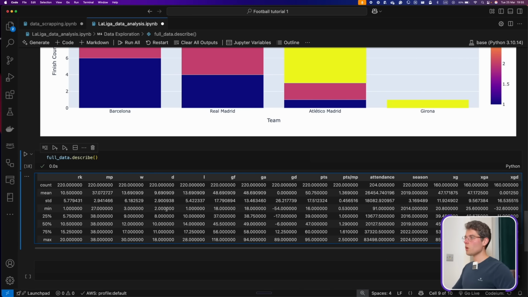Let's say, for example, we see on average the MP, which is the match points per game, I assume. Yeah, it's points per game. Let's look at this one. So it's points per game, and we can see that usually the minimum is 0.53 and the maximum is 250. And you look here and you see that the maximum is 15, which is unusual. And then we understand that there is an outlier, and you need to go and either remove the outlier or sort it out. Otherwise, it can bias your results. So that's something to be very careful about.